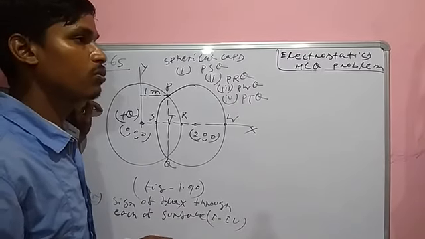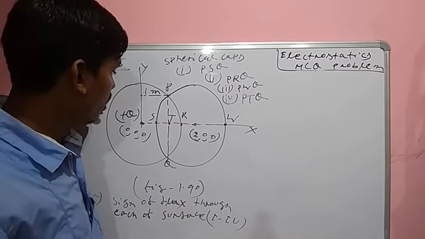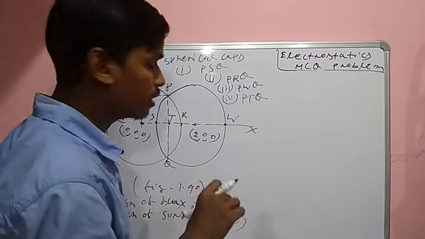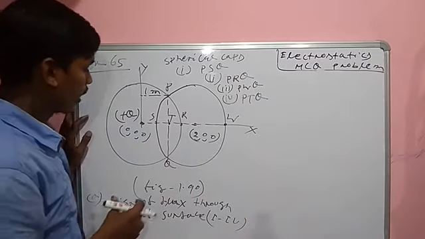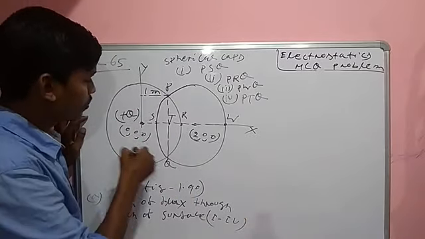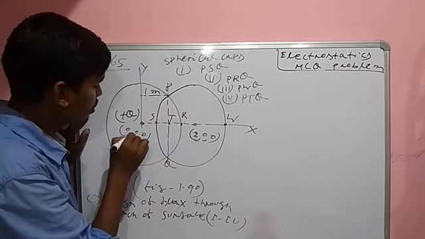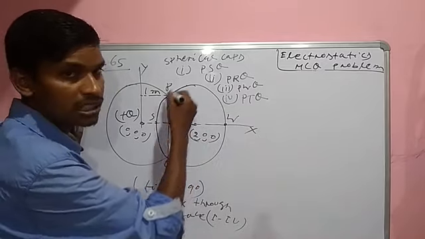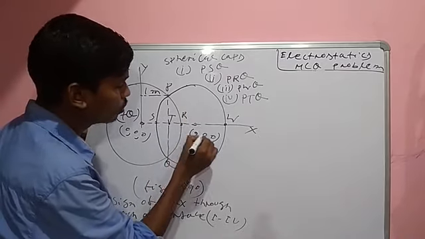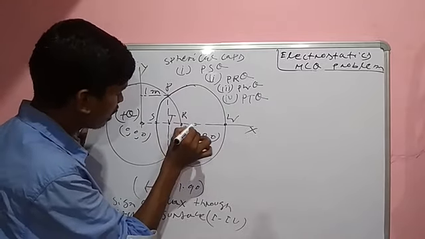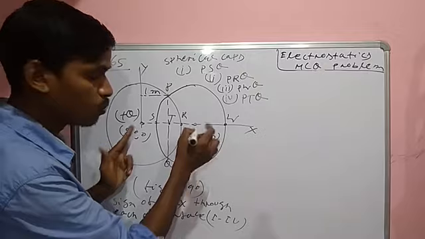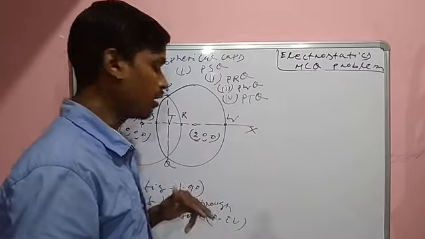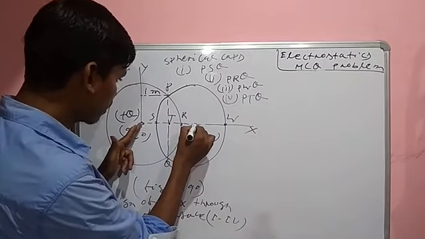Example 65 from the book. Here two spheres are there. This is the sphere having center 0, 0, 0. This is also a sphere, named S, with center 2, 0, 0. That means the distance here is 2 meters. If you have to calculate in meters, the distance here is 2 meters.